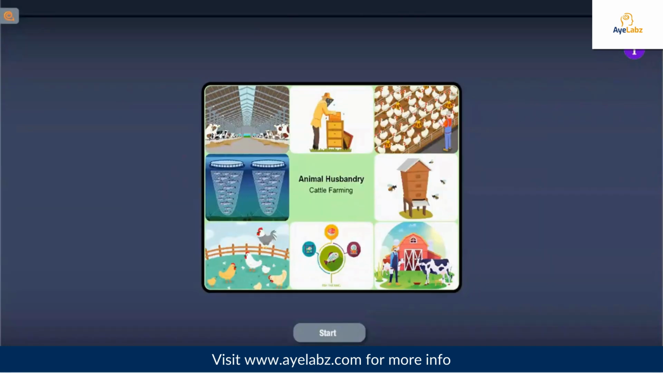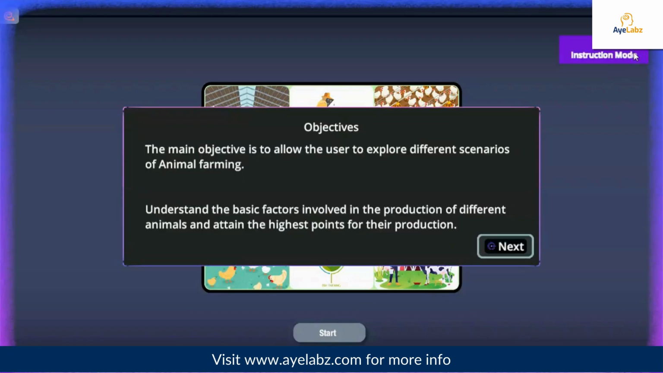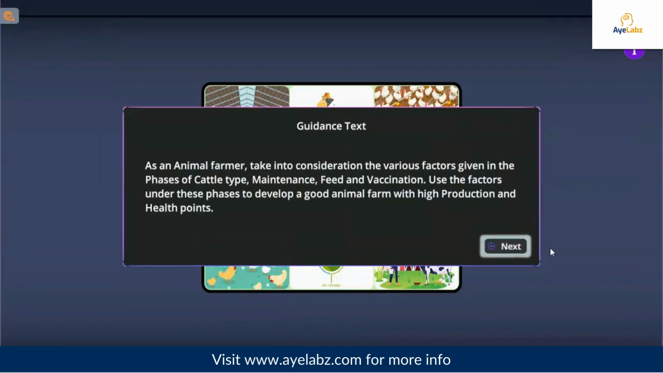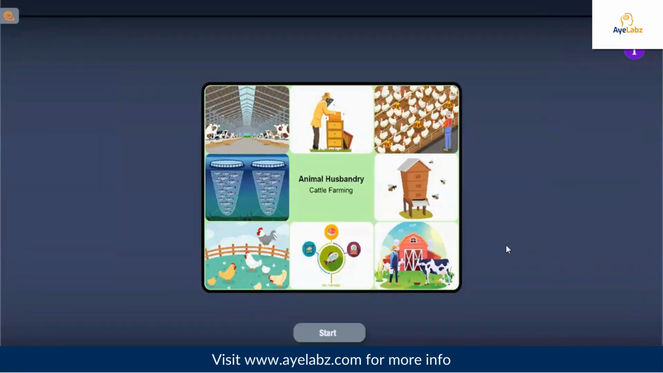Click on this I button on the top right corner of the screen for the objectives of the simulation. This button will also guide you through the simulation by giving you step by step instructions on how to use it. Click on the Start button to experience the farm life.